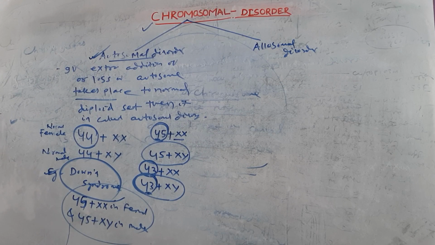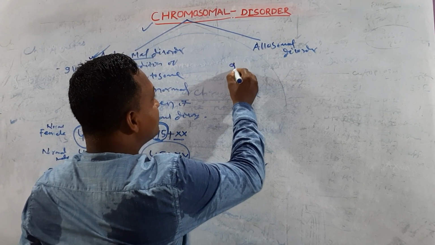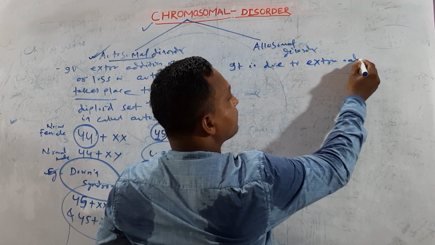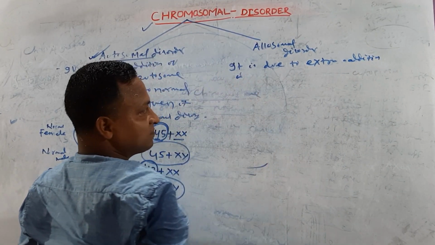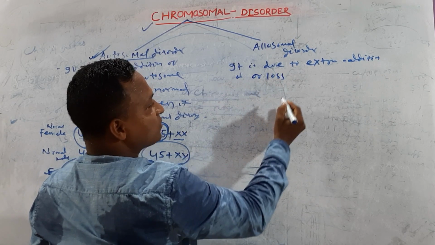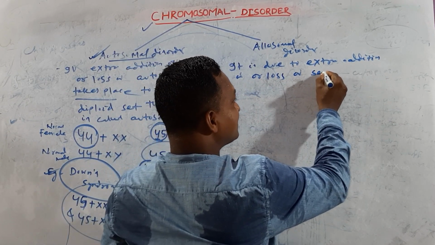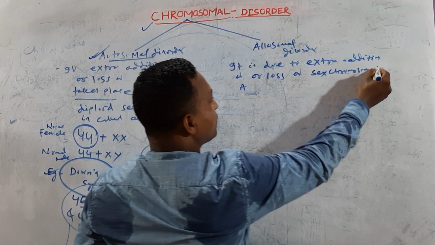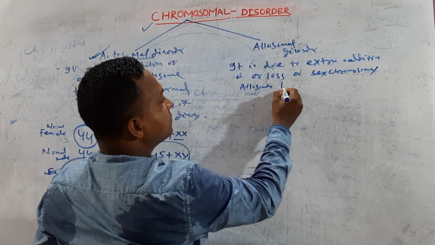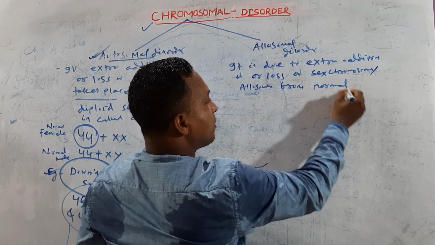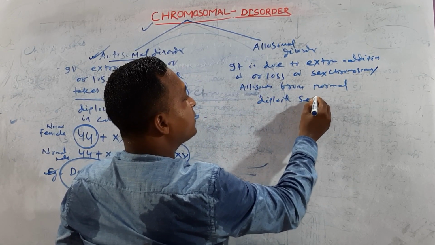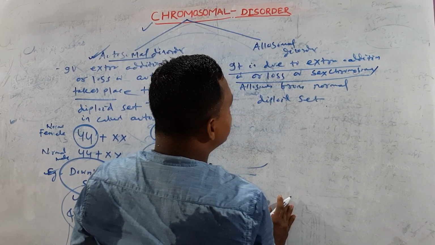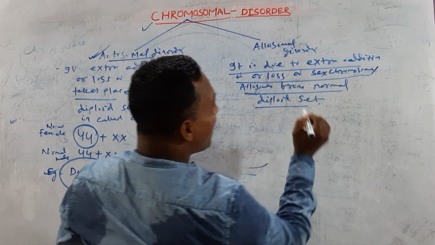If we talk about allosomal disorder, it is due to extra addition of or loss of sex chromosomes, otherwise called allosomes, from the normal diploid set.